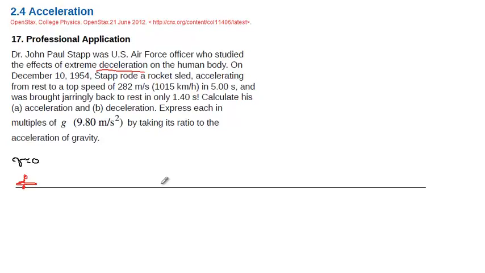Let me draw the sled again. Now the sled is at v equal to 282 meters per second. We don't know how far that will be, but this is not distance, it's just time. The time it took for the sled to accelerate from 0 to 282 is only 5 seconds. That's quite fast.